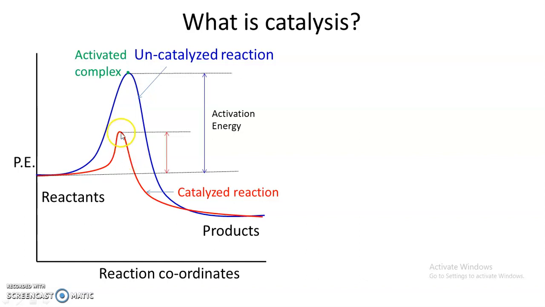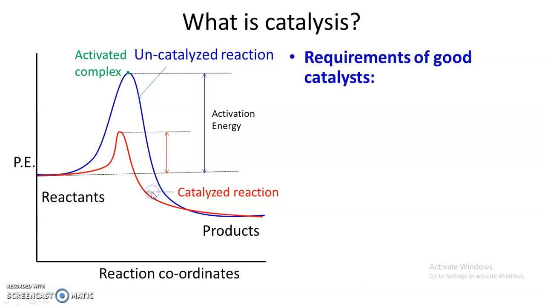Actually the energy difference between the activated complex and reactant is the activation energy. This is the activation energy for catalyzed reaction, which is less as compared to activation energy of uncatalyzed reaction. So as this energy barrier is short, easily reactants cross this activation energy barrier, and there is a formation of products.